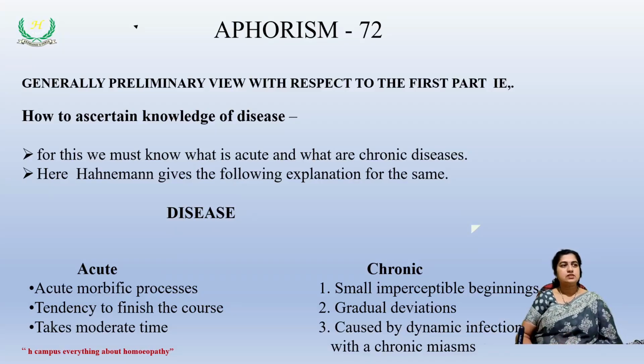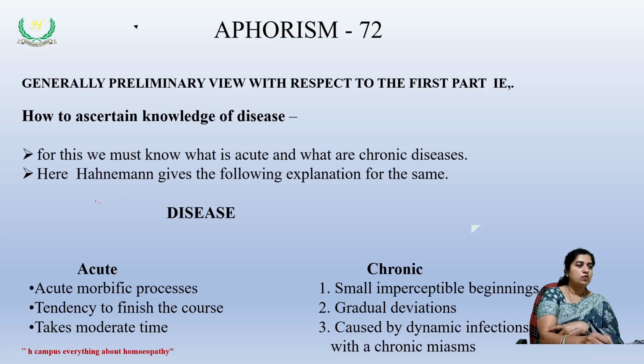Everyone, let us discuss aphorism 72. In aphorism 72, Hahnemann talks about the preliminary view with respect to the first part. The first part is how to ascertain the knowledge of disease. So as to ascertain the knowledge of disease, we must know what is acute disease and what is chronic disease. And Hahnemann gives us some guidelines to tell us what we mean by acute and chronic.